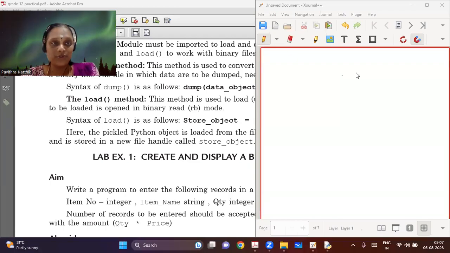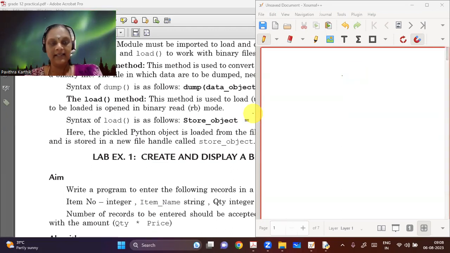So this video is going to be for chapter 3 of the practical book of class 12. I'll be doing it in two parts. There are two models actually for you. One is going to be assuming that the contents to be added to the binary file are going to be a list, and the other one is the contents are going to be added as a dictionary. So a total of 10 programs in this exercise.